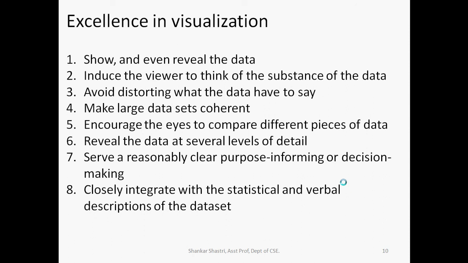So what is there and where you are, we can compare with others. Based on that data, you can improve ourselves. Avoid distorting what the data have to say. Make large data sets coherent. Encourage the eyes to compare different pieces of data; by seeing the different data, we can easily compare. Reveal the data at several levels of detail.